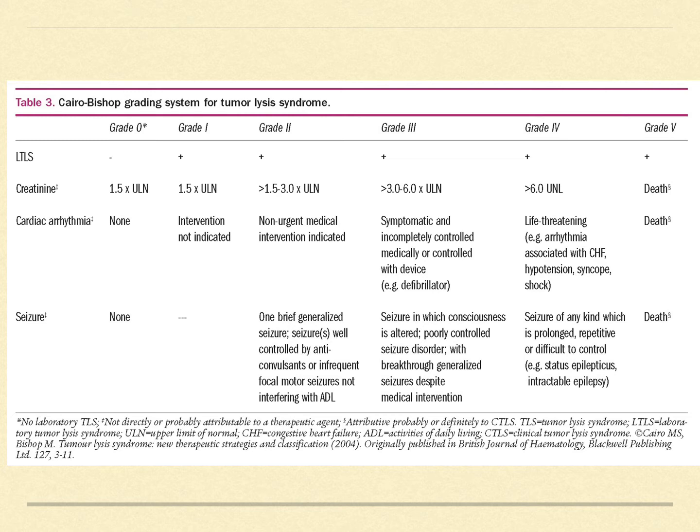These two grades would eventually land up in our ICU. The grade 1 and the grade 2 are the non-urgent indications of the cardiac arrhythmias and the seizures.